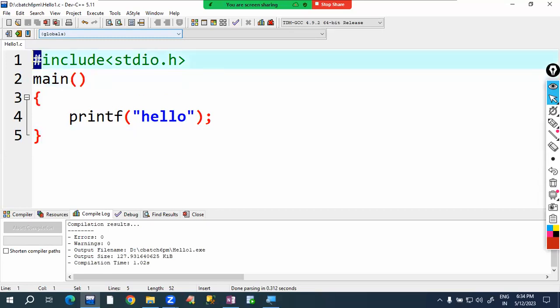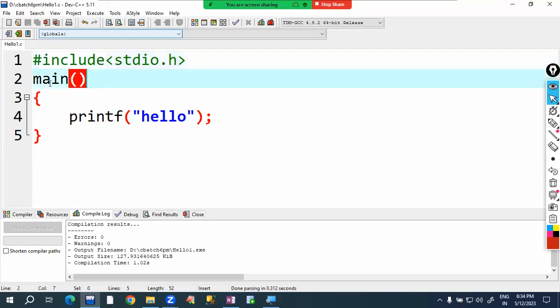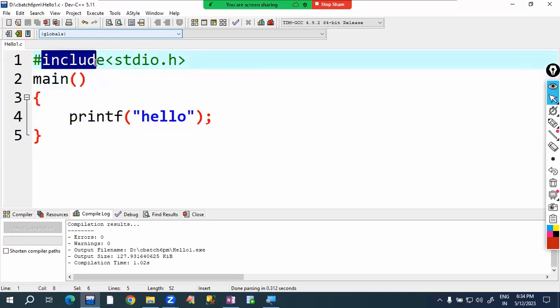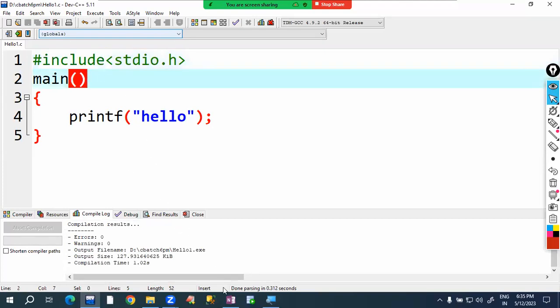Which program it has to run, that we are specifying beside of hash symbol. So before going to compile this program, which program it will run now? Include program it will run. Include is one program, or you can say command. Or you can say directive.